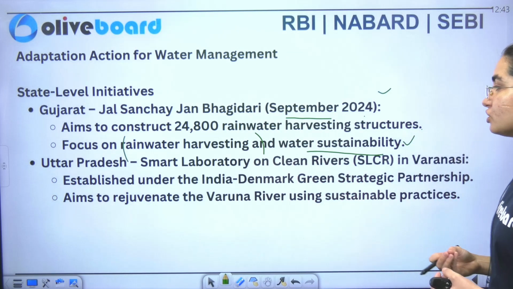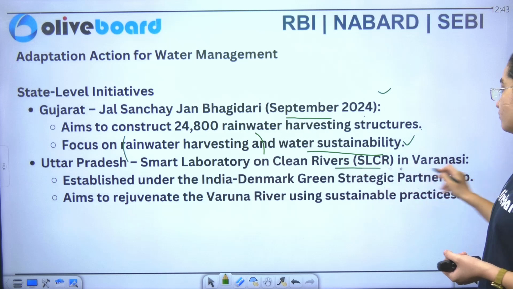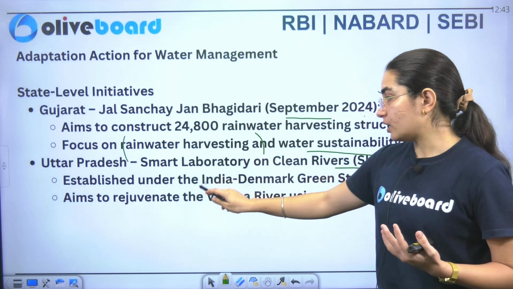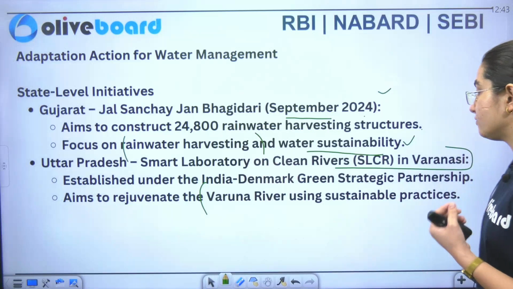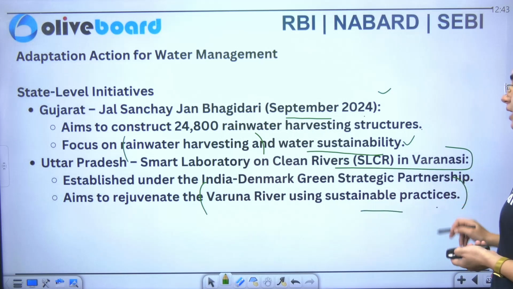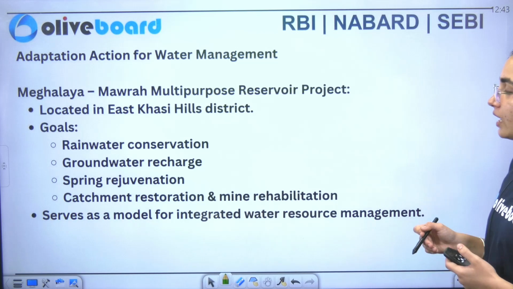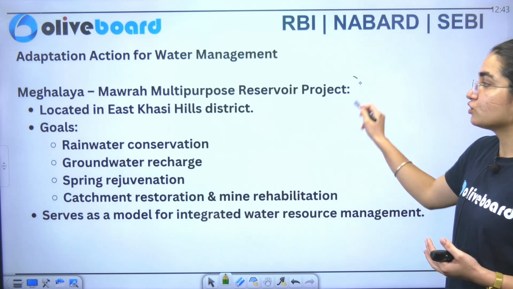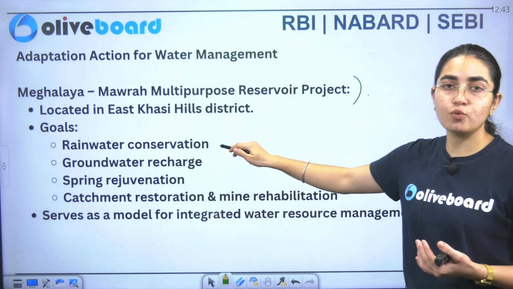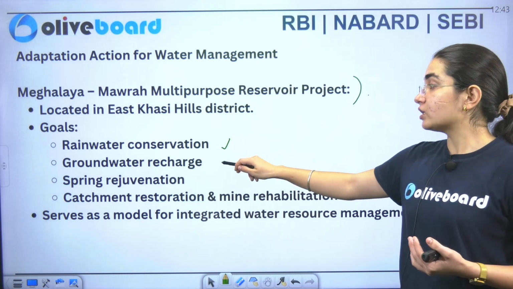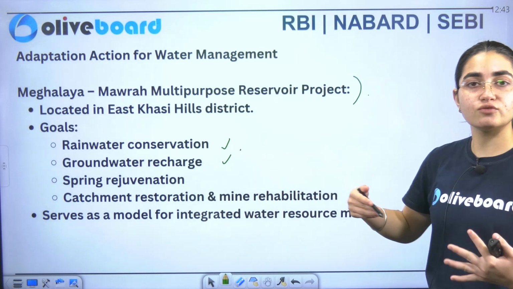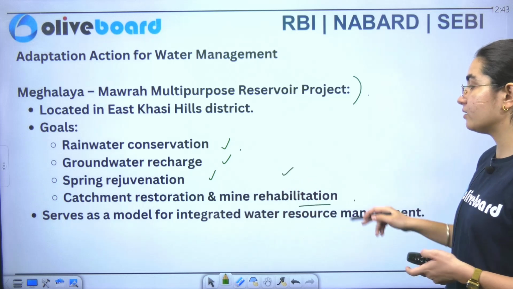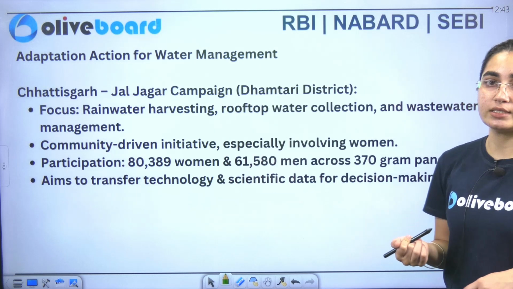Next we have Uttar Pradesh, which includes a smart laboratory on clean rivers in Varanasi. So इसका aim क्या है कि जो हमारा वरुणा, we have to rejuvenate the Varuna river using the sustainable practices. Next we have Meghalaya mein, so we have Mora multi-purpose reservoir project. So here the goal is one, water conservation, water management, groundwater, rejuvenation of the groundwater, spring rejuvenation as well as catchment restoration and mine rehabilitation that is there.